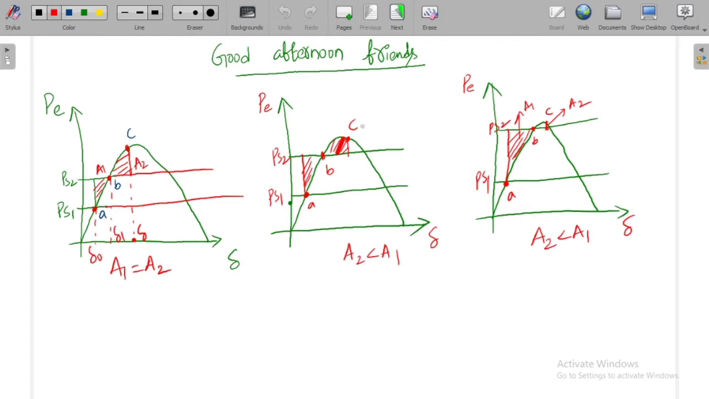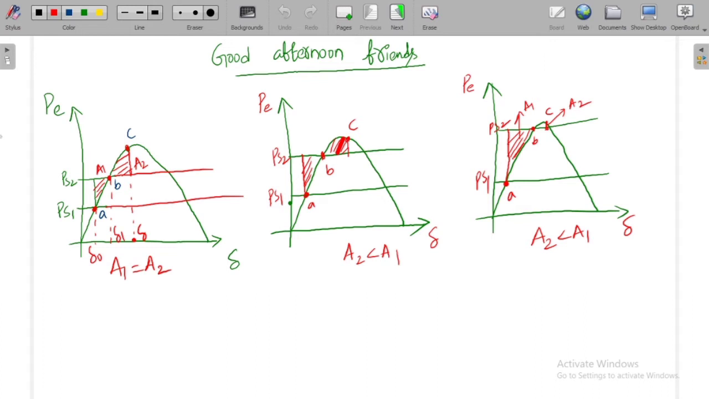I hope we are all following the concepts of stability from the last 3 to 4 lectures. I think so. In the last video we have seen equal area criteria and one of the applications of equal area criteria.